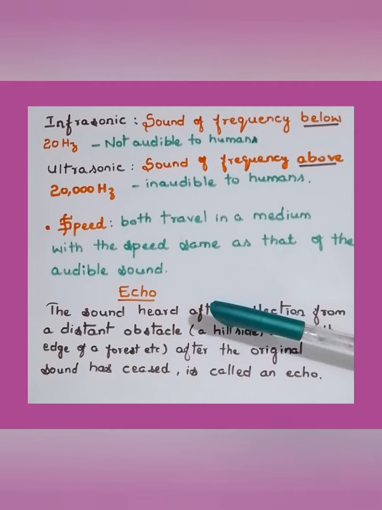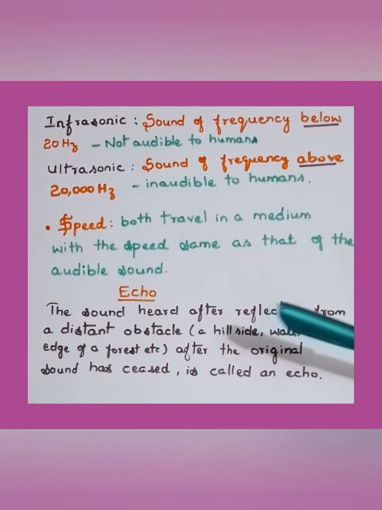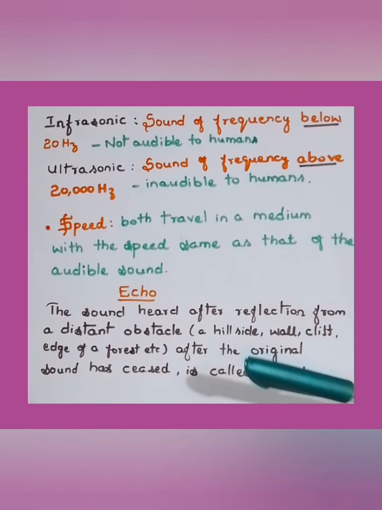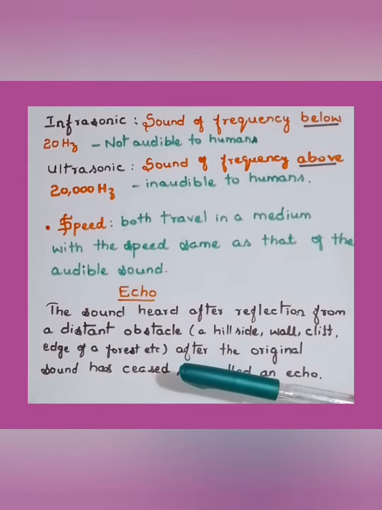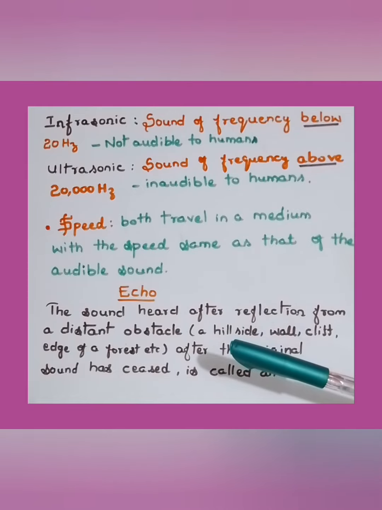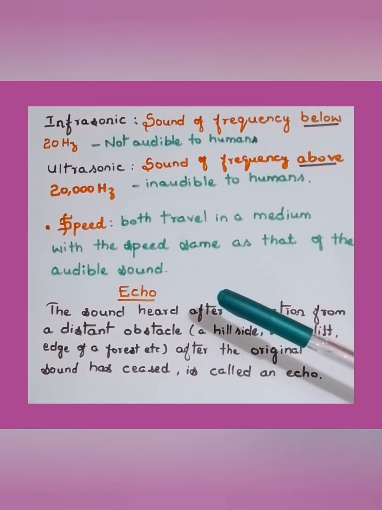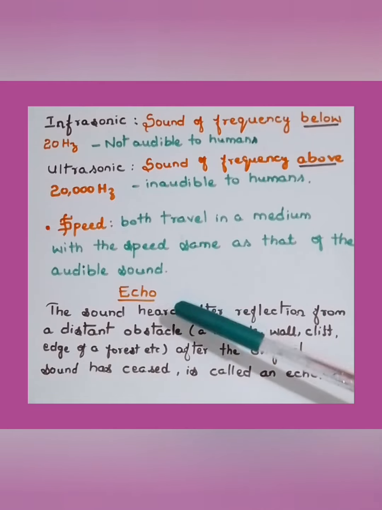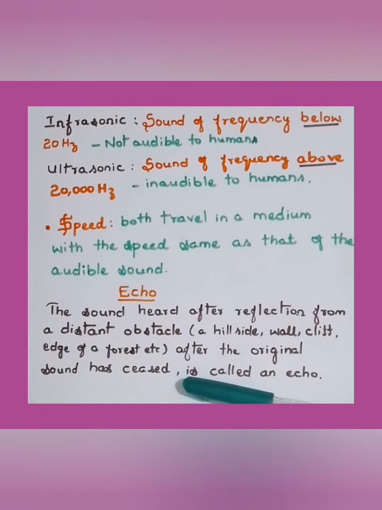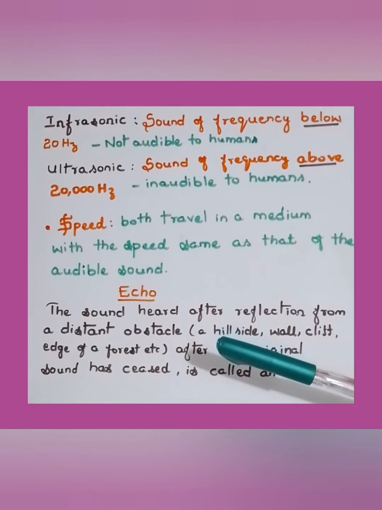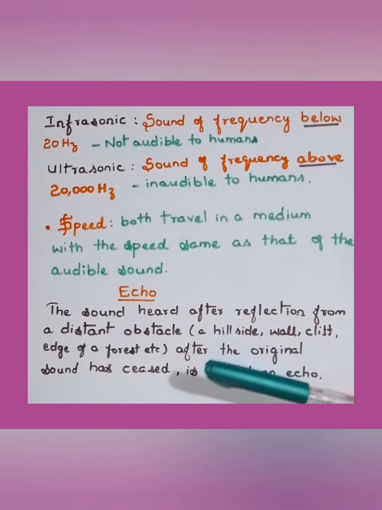In the case of an echo, the sound is heard after reflection from a distant obstacle like a hillside, wall, cliff, or edge of a forest, after the original sound has ceased. Remember, the reflected sound, if heard along with the original sound, is not called an echo. When the sound is heard distinctly separate from the original sound, after the original sound has ceased, it is called an echo.